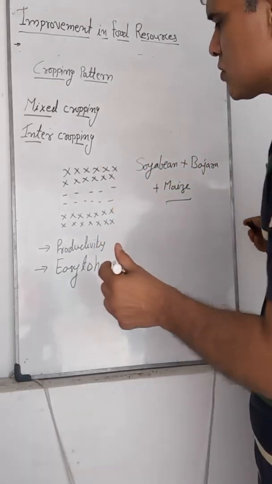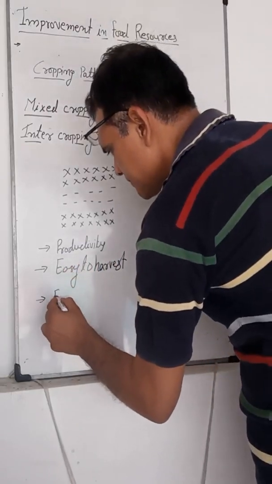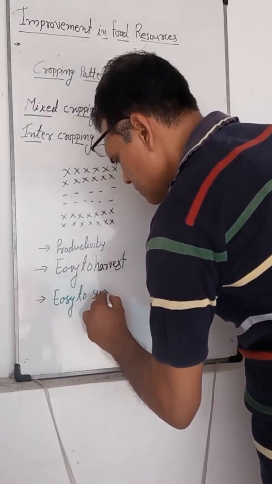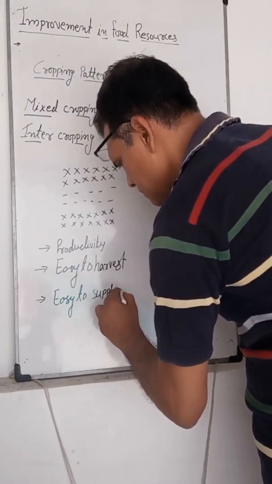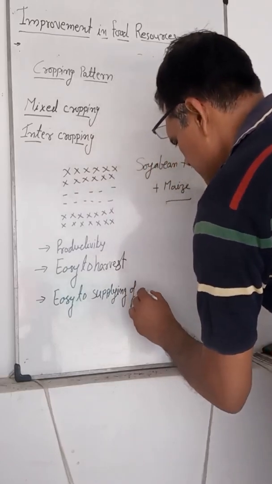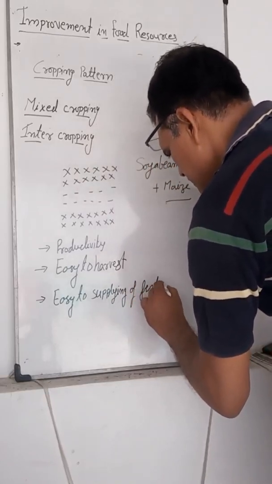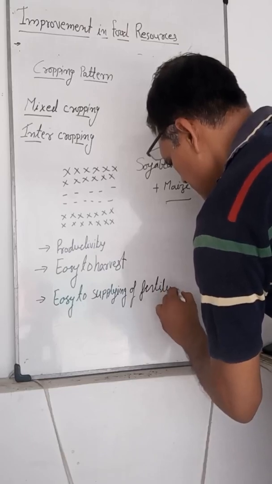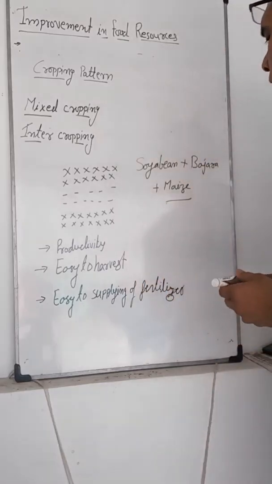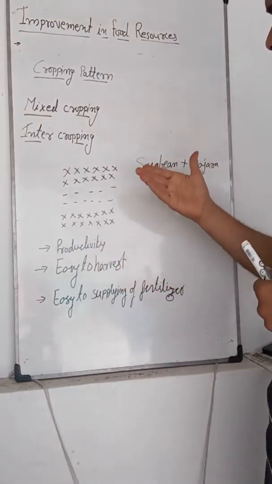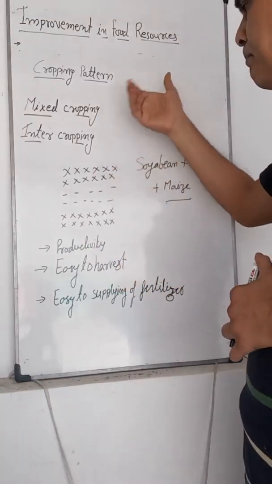Then it is easy to supply fertilizers. If we supply fertilizers, it is easier than in mixed cropping.